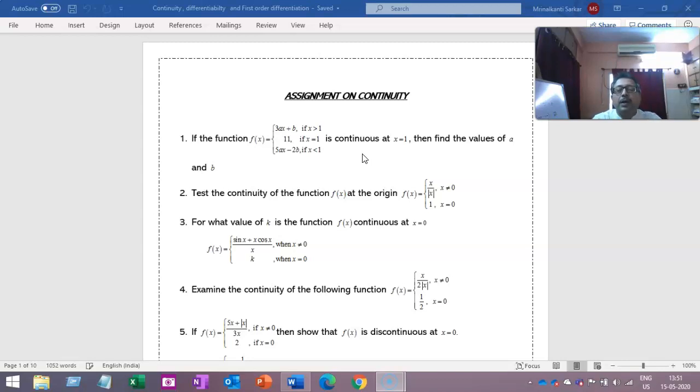Okay, all of you can see that the first assignment we have given is on continuity. These continuity sums are very simple. These are descriptive sums, and you all have the experience. Some sums are NCERT type only. All of you will be able to do them and write the answer. We expect answers, and that also will come to us in a format.